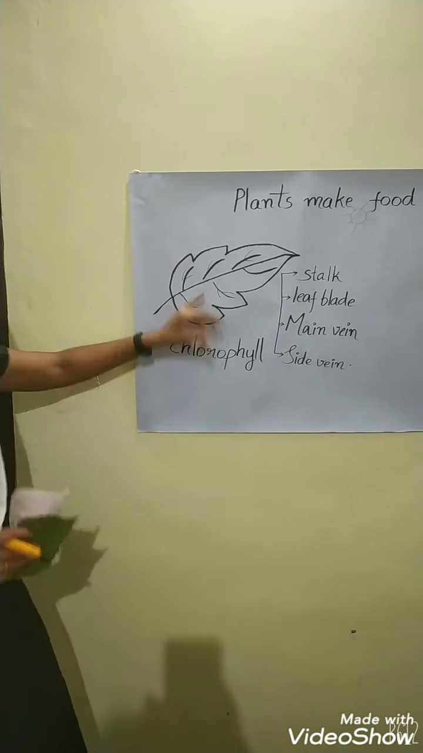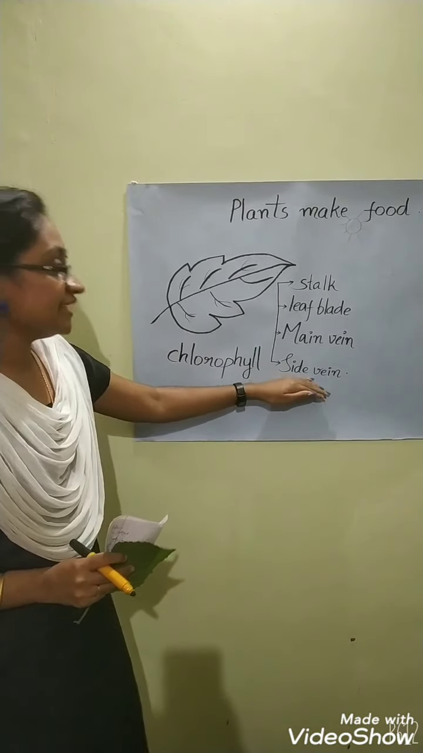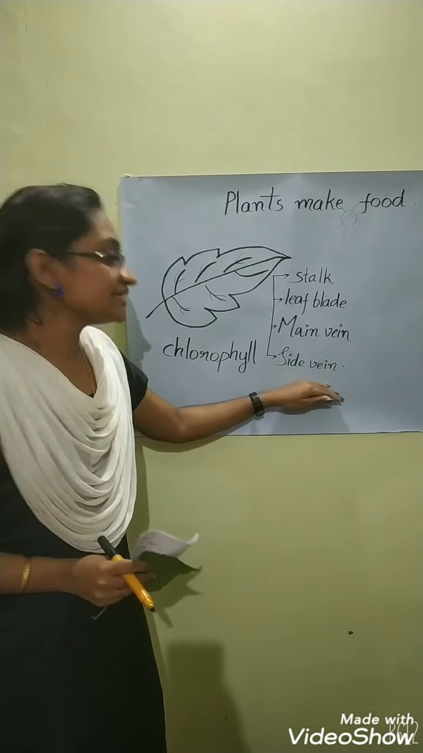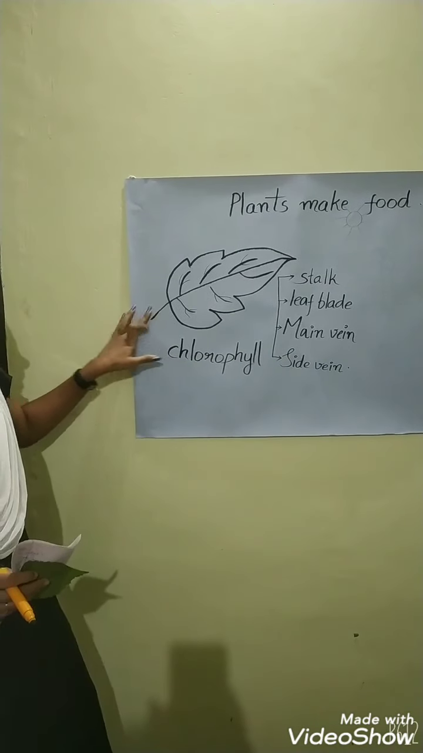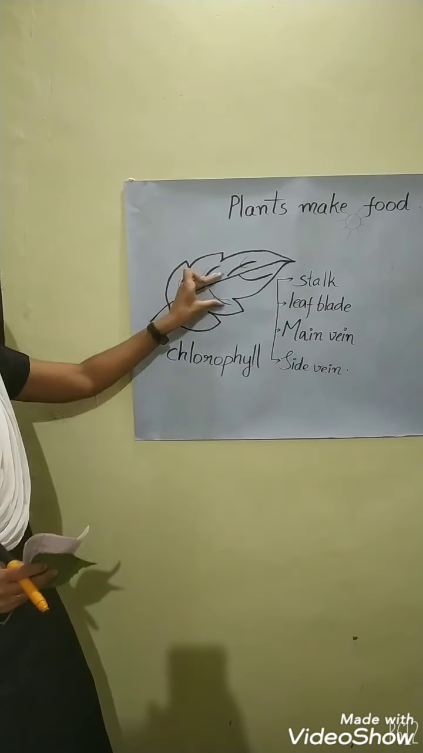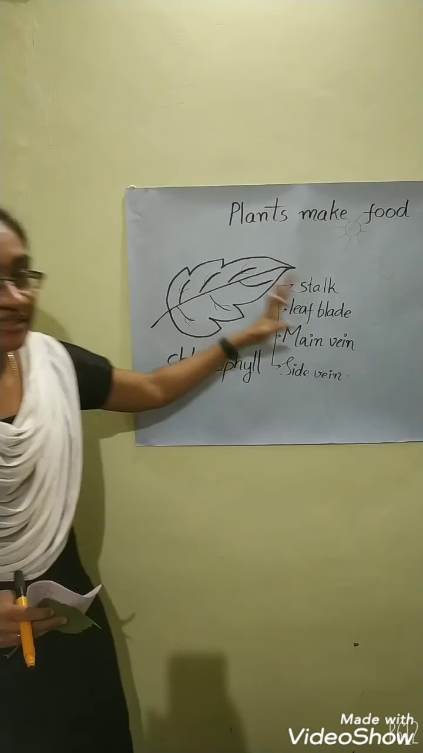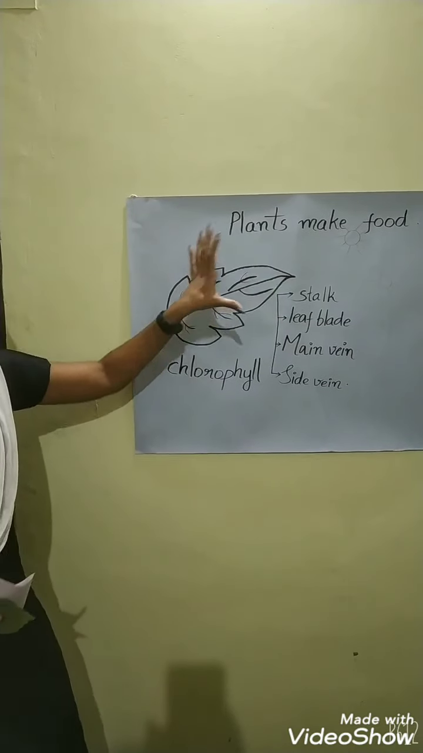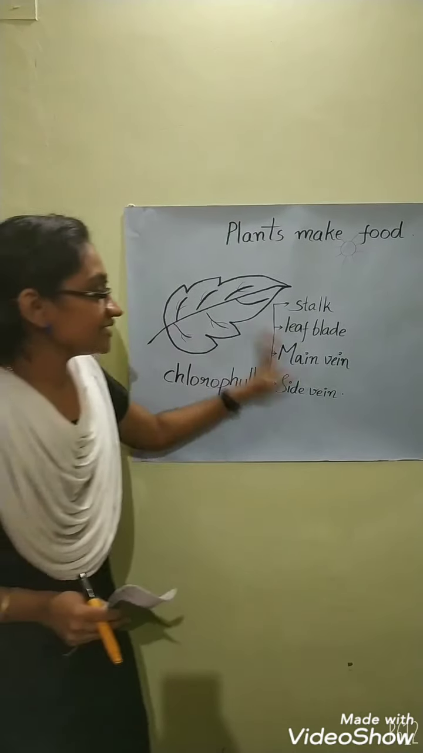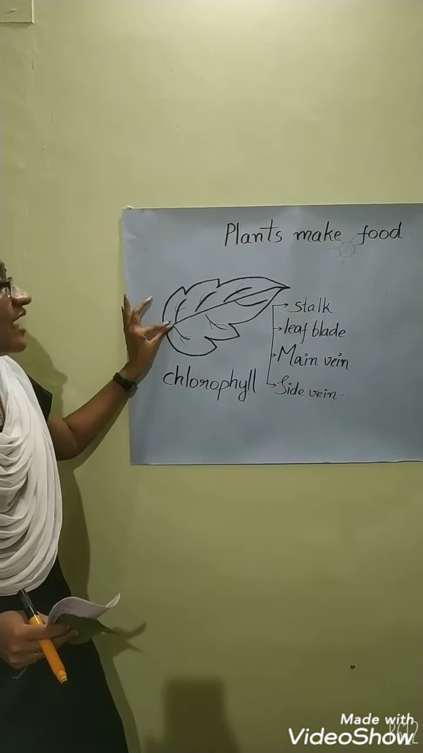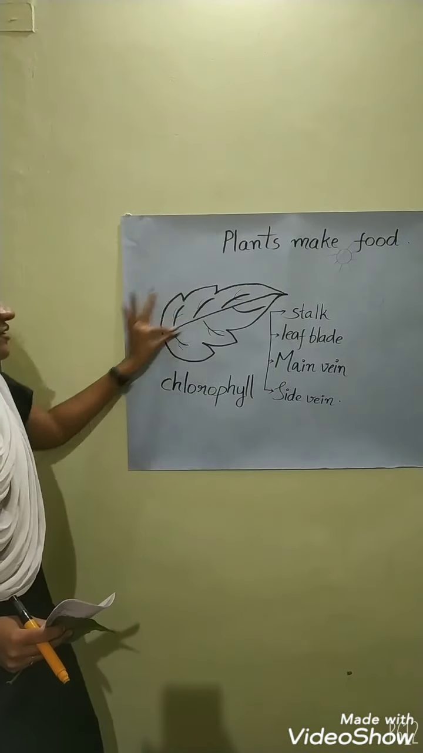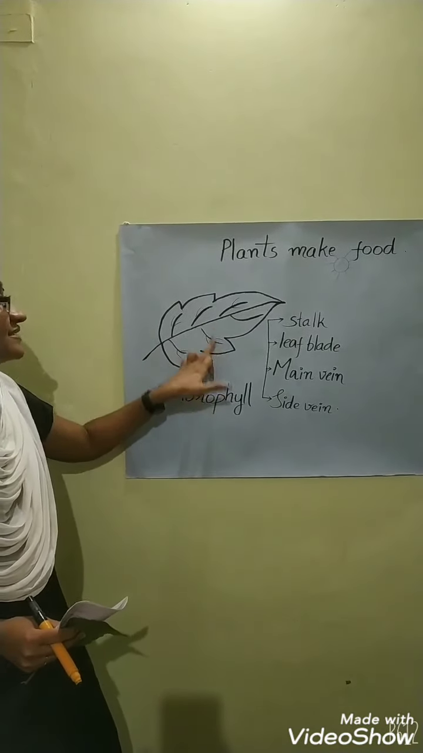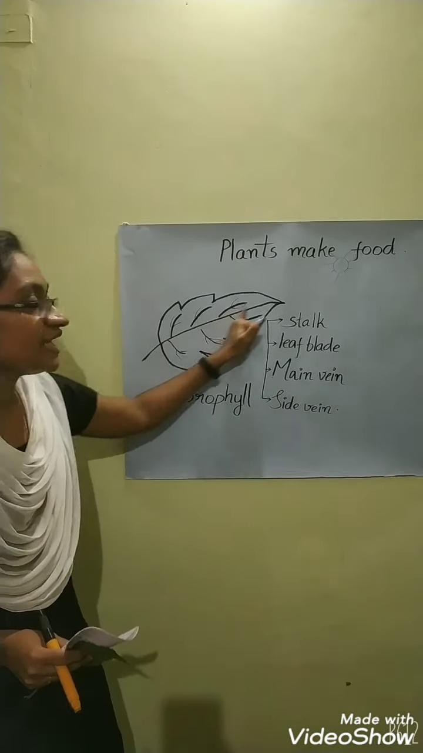Once more I am telling you, there are 4 main parts in a leaf. The first is the stalk, then the leaf blade, then the main vein, and then the side vein. This is the stalk, which attaches a leaf to the stem of the plant. Then the leaf blade is a flattened area which traps sunlight for the plant. The third one is the main vein, which goes through the center of the leaf. And the fourth one is the side veins, which are the number of veins that come from the main vein.